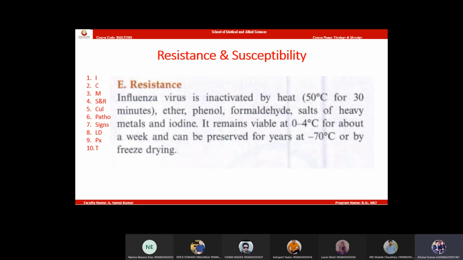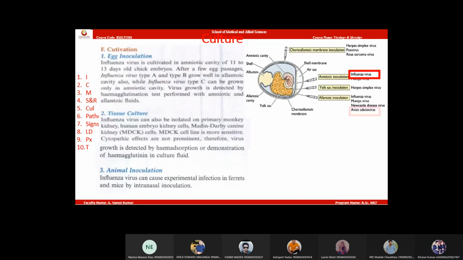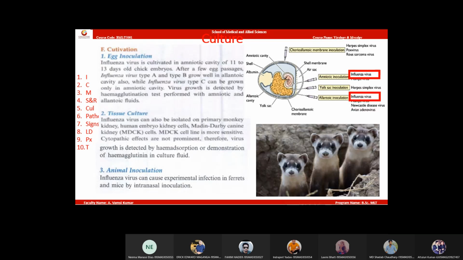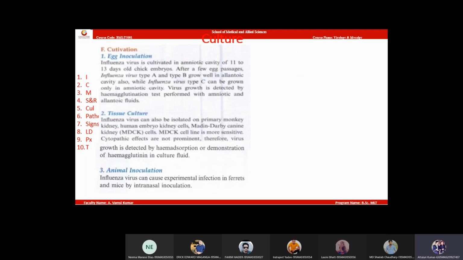Okay, next one is cultivation. You can write like this, keep three: egg inoculation, tissue culture, and animal inoculation. Draw this table like this, quick.